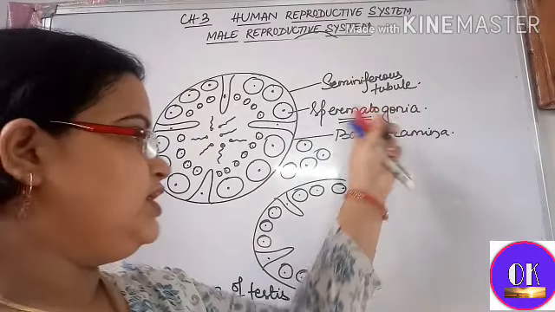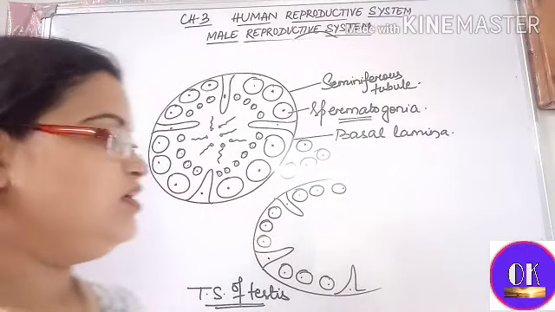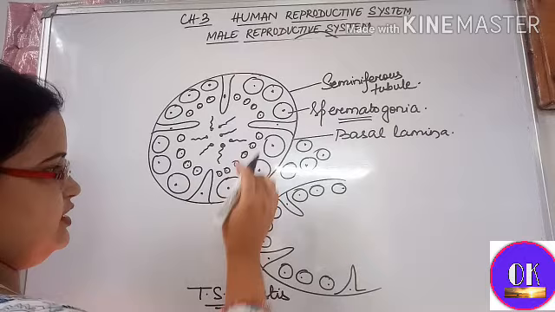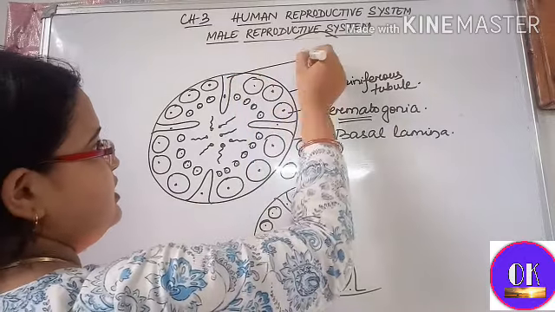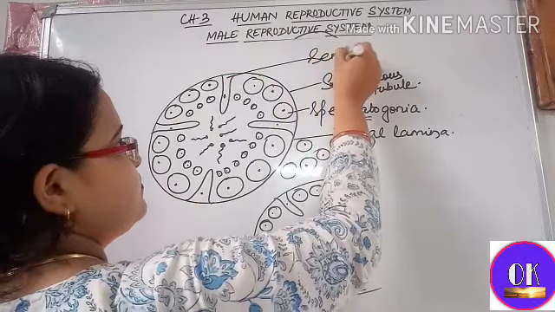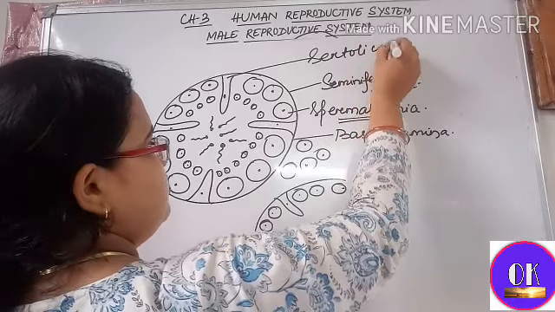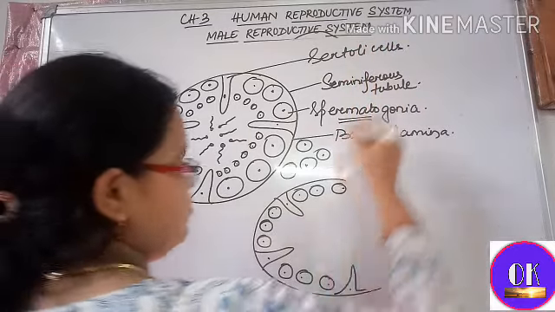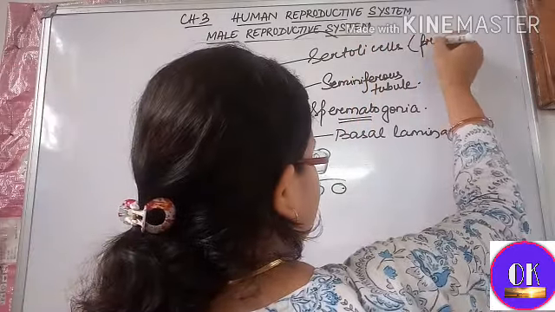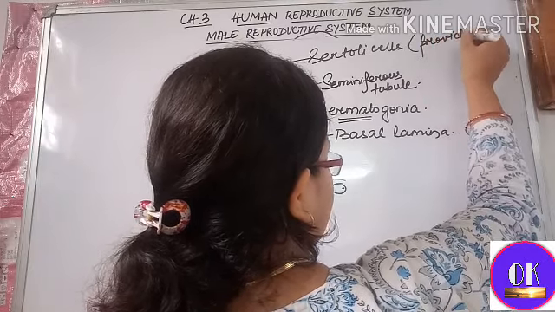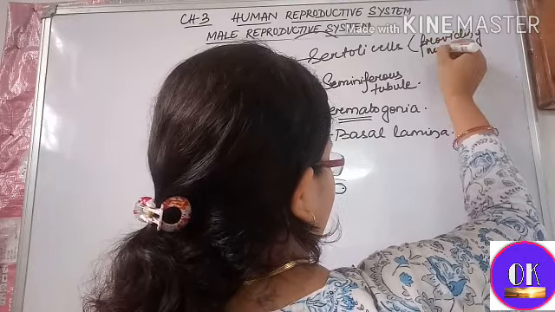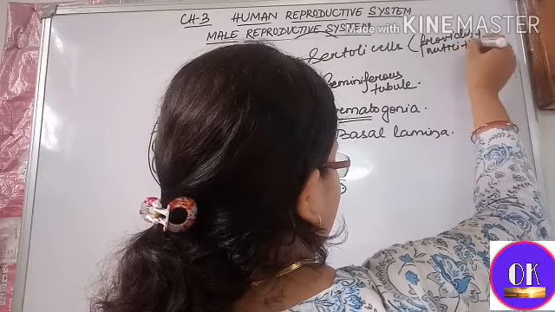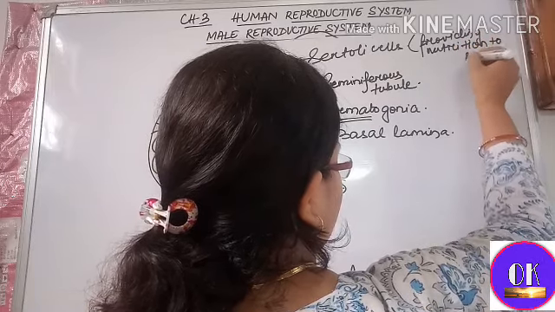Now you see, in between the spermatogonia cells, certain elongated cells are present. These cells are known as Sertoli cells, which are responsible for providing nutrition to the sperms.